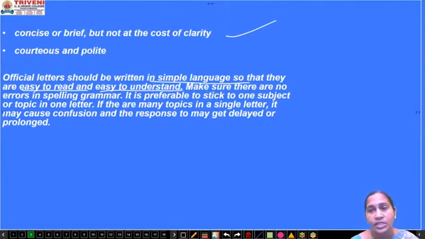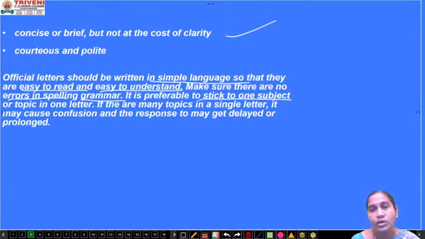Make sure that there are no errors in spelling or grammar. You have to proofread before sending a letter, checking whether there is any spelling mistake or grammatical error in the sentence formation. It is preferable to stick to one subject.